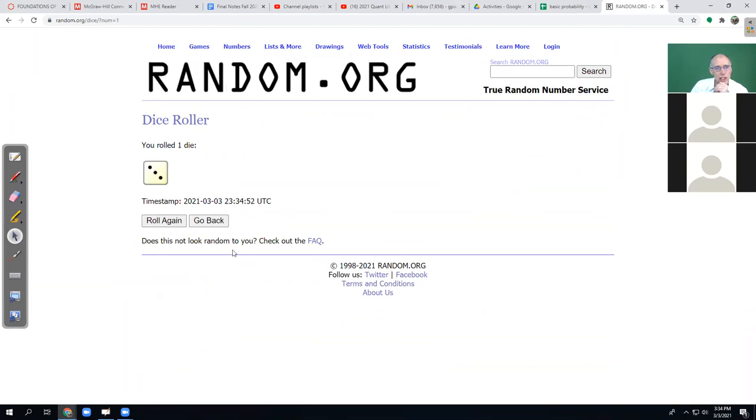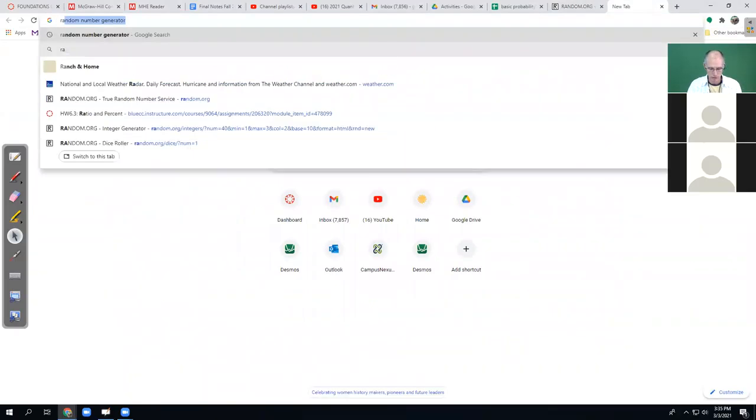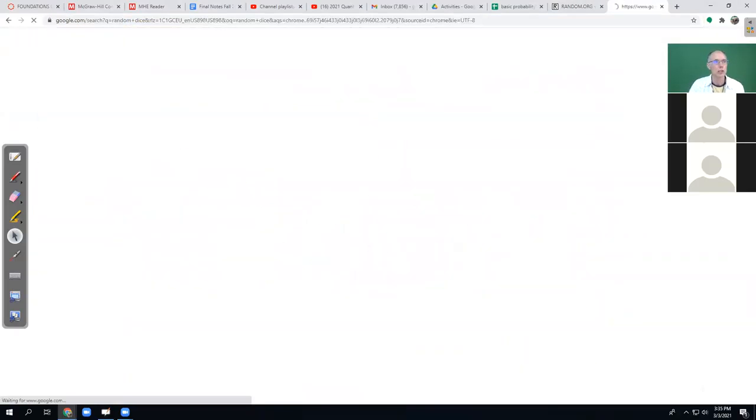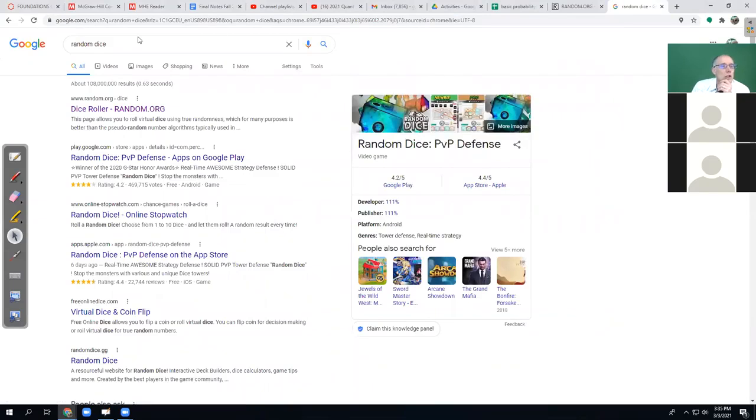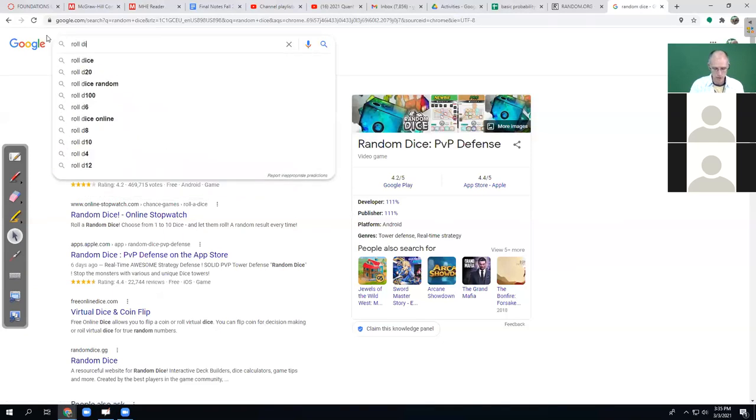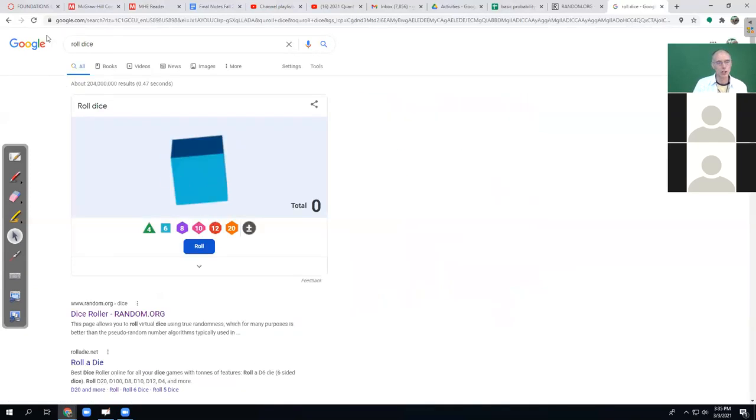And there's all kinds of online dice roller apps. There's one like random.org that I like. Google used to have one. Why didn't it pop up? Roll dice. There we go. Thank you, Google. Hey, I got a 6. Isn't that cute? Rolls it around. Whoa, making me dizzy. I got another 6. What the heck? Hey, I got a 5.